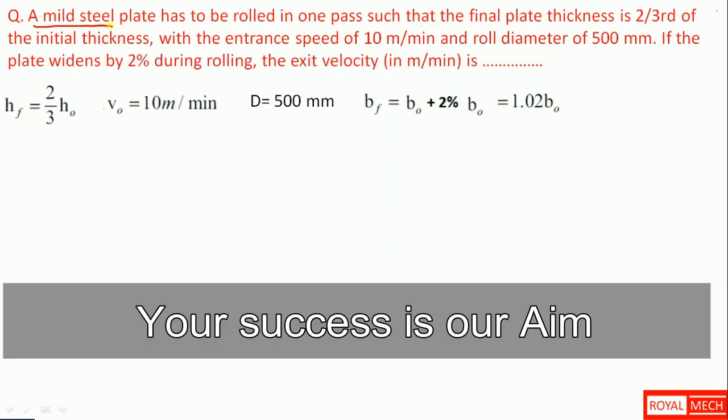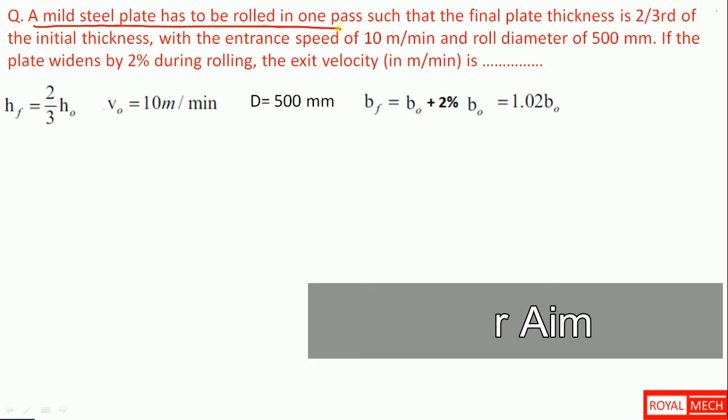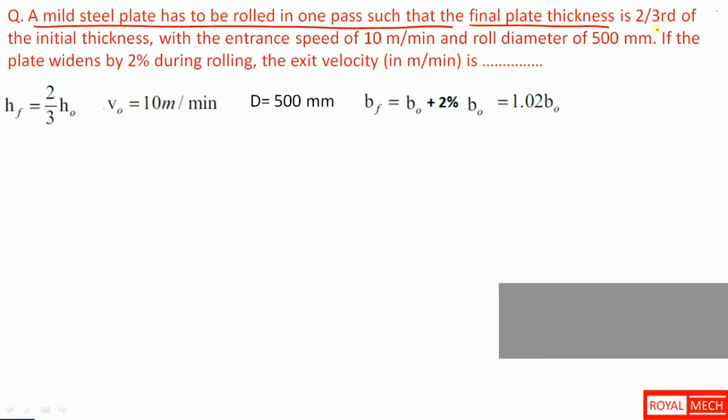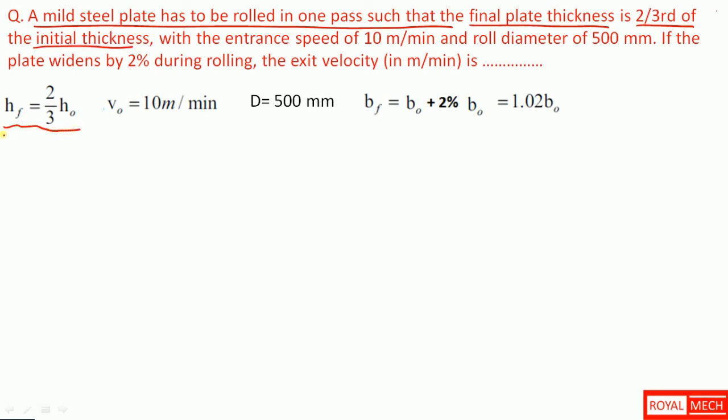A mild steel plate has to be rolled in one pass such that the final plate thickness is two-thirds of the initial thickness. So the final plate thickness is equal to two-thirds of the initial plate thickness, with an entrance speed V naught of 10 meters per minute and a roll diameter of 500 mm.